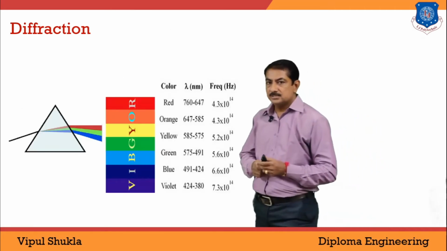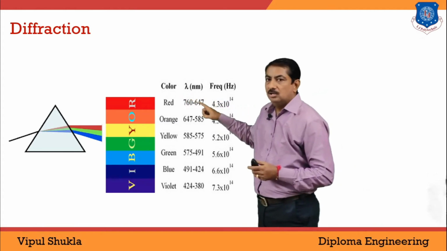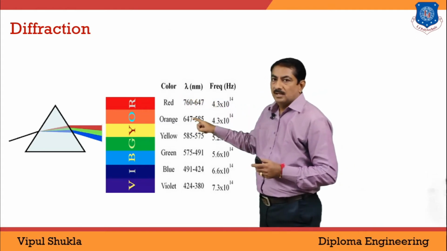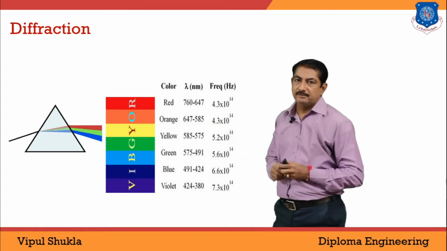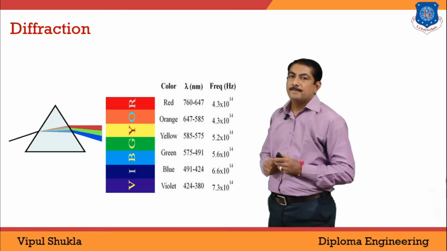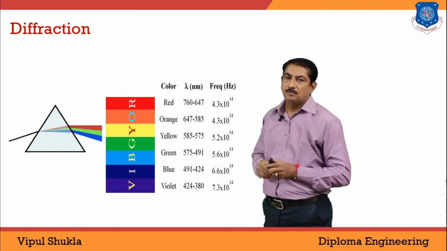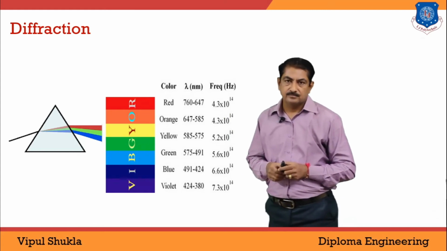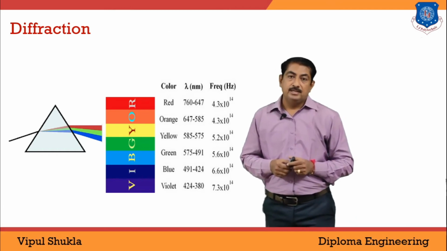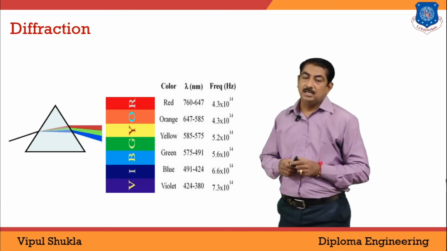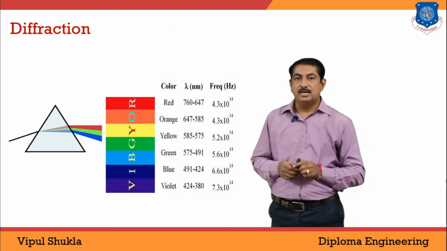Look here in this figure. When white light is incident on the prism, due to the phenomenon of diffraction, it is divided into 7 different colors. In short, we can say it's VIBGYOR, from red to violet color. There is a certain relation between frequency and wavelength. It is given by c equals f lambda, which means frequency and wavelength are inversely proportional.